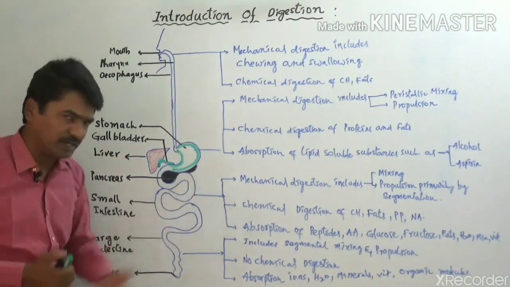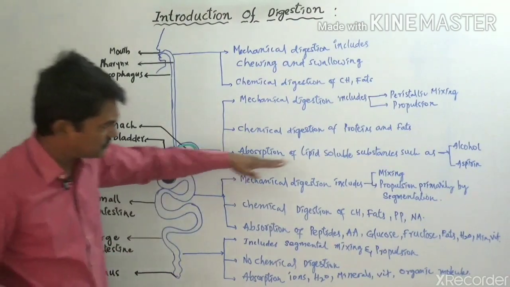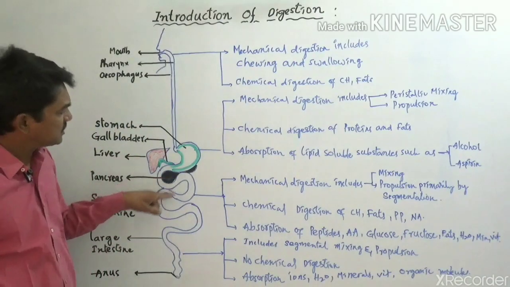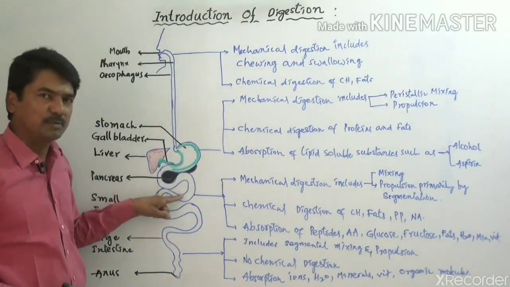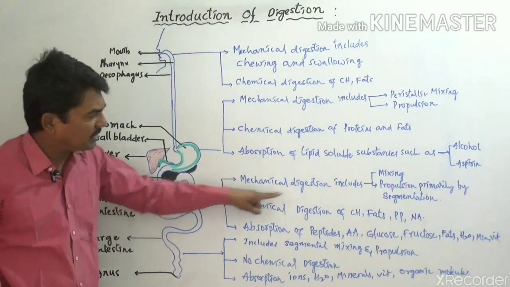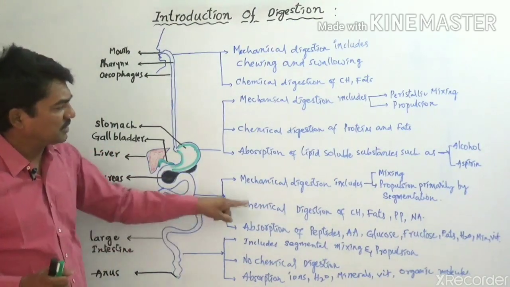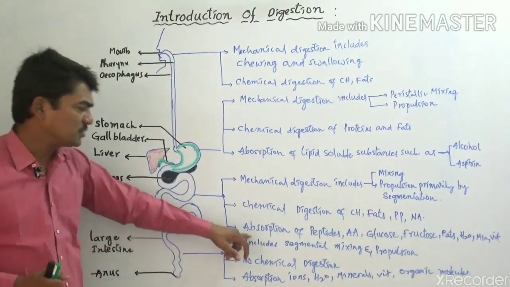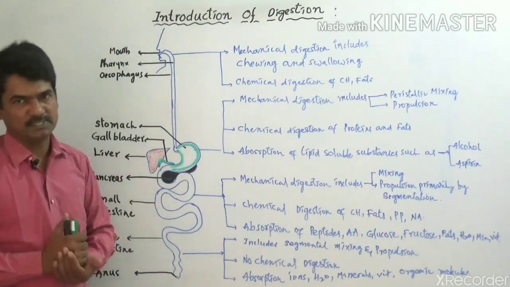So what happens in the small intestine? Partially digested acidic food enters the small intestine from the stomach region. There again mechanical digestion takes place, chemical digestion takes place, and here also partial absorption takes place.